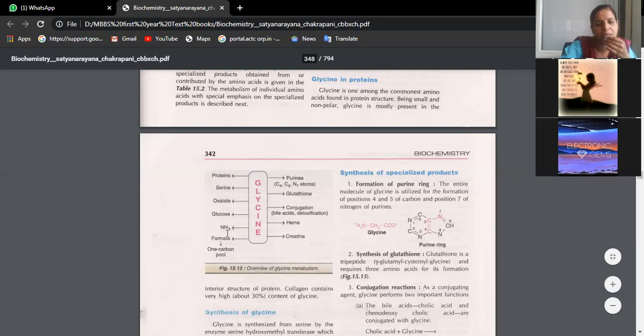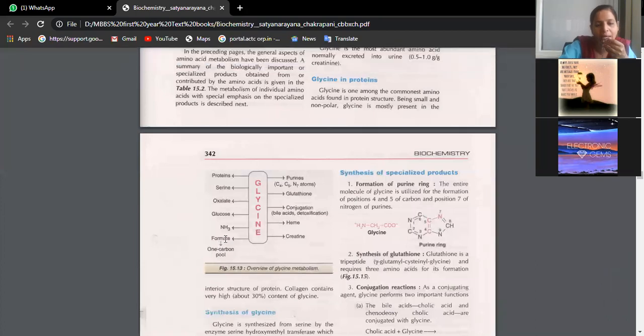Do you remember we studied the urea cycle? So glycine is broken down to ammonia. Through the gluconeogenesis mechanism, it is also converted to glucose. It helps in one carbon metabolism. Initially, it is getting converted to formate, a one carbon form. It enters the one carbon pool and helps in the donation of one carbon atom. This is the overview of glycine metabolism.